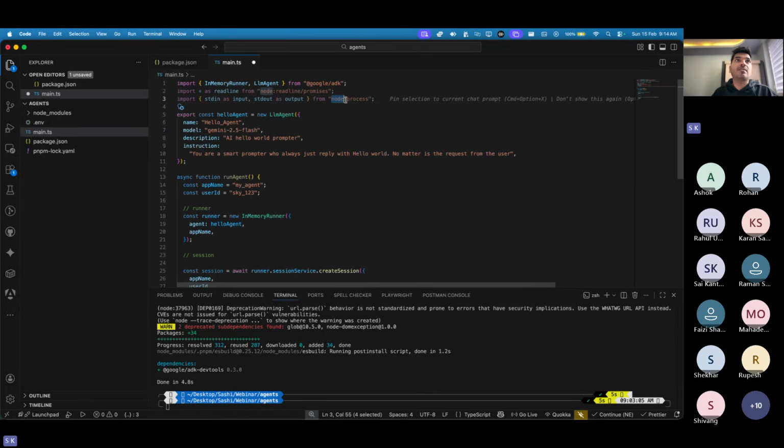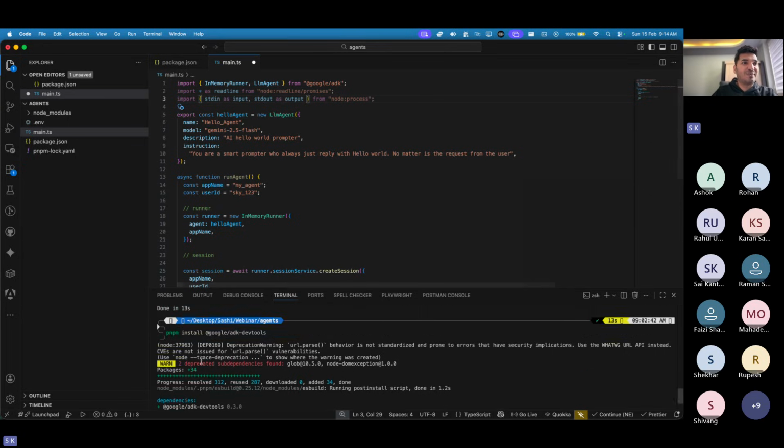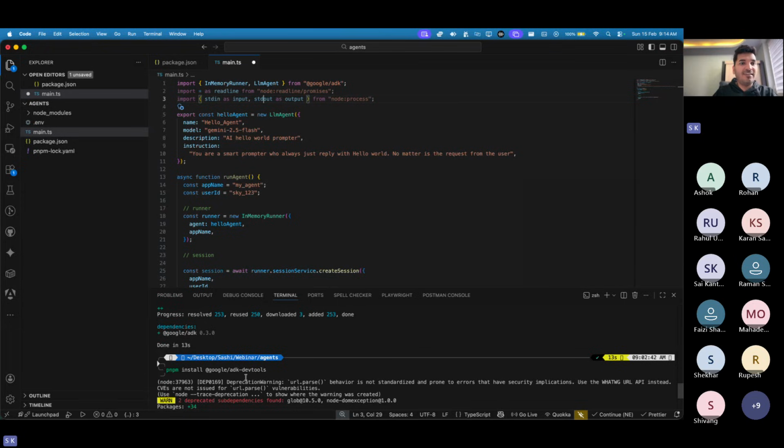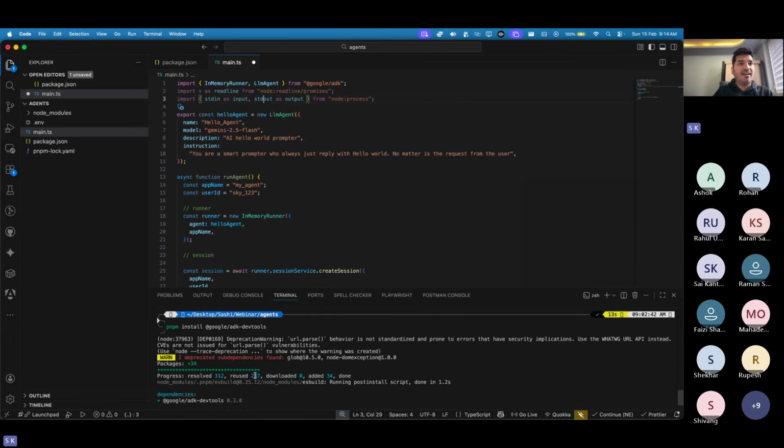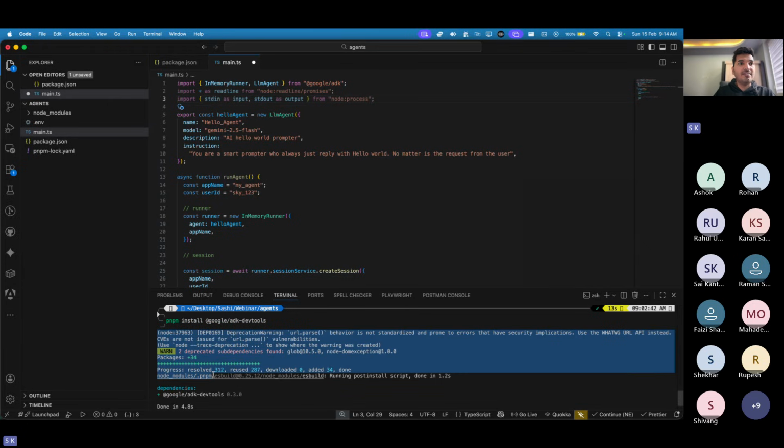So we have this Node process which takes your stdin, whatever you write as input, and stdout, whatever you throw to the user on the screen again. So this is what, when you say process.stdin, it reads and that is your input. Whatever you get back to display is nothing but stdout. That's how you build a CLI. This is the information you need to build CLI tools and all of that.